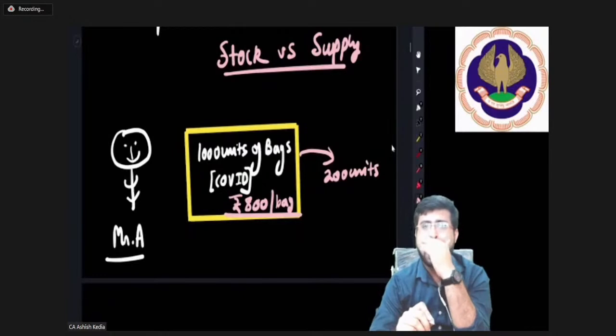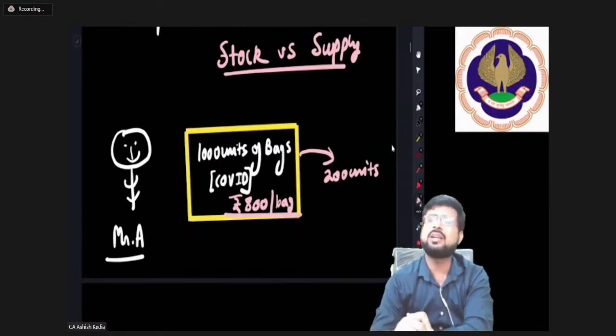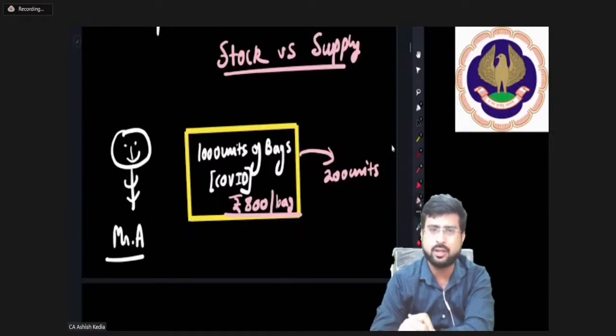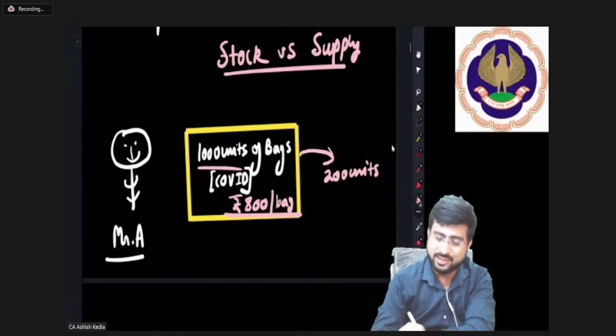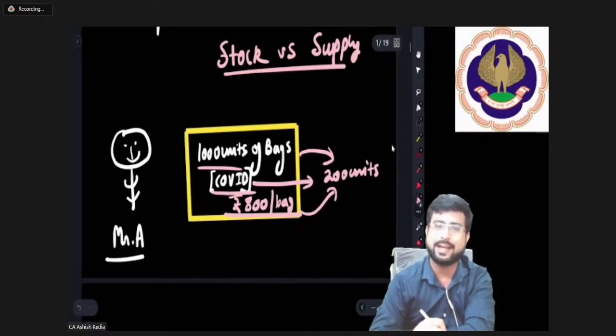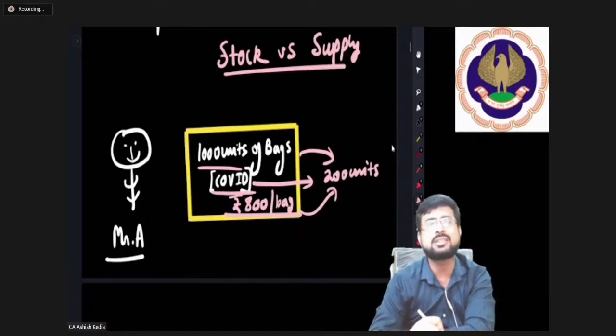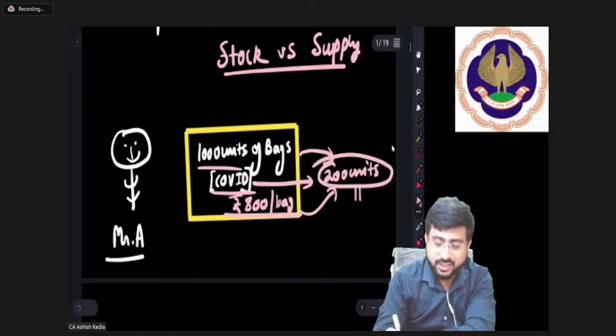Bag is something that can be stored for future. So the plan of the producer is that he will sell the other bags in the post COVID period. As of now, he can only sell 200 units. So my dear friends, please pay attention. Though he has 1000 units in the godown, at the current price level, during the COVID time, he is ready to sell only 200 units. This is called supply.